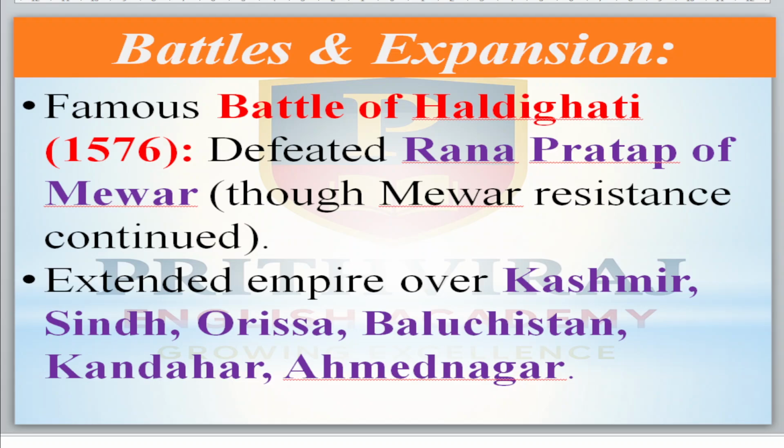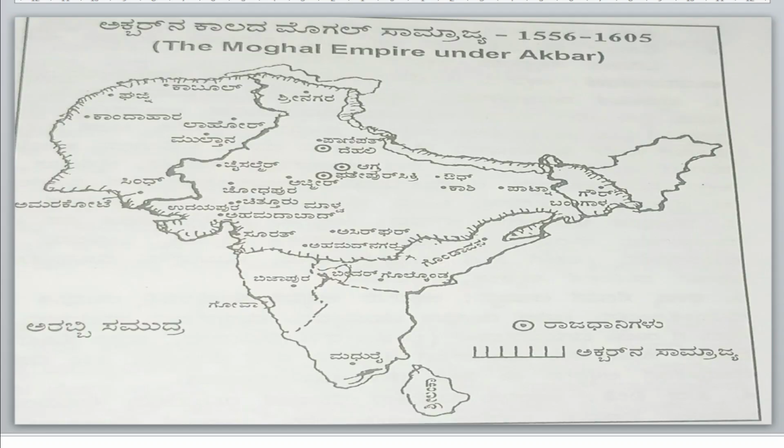The war with Akbar continued even after the Battle of Haldighati. Akbar was able to extend his empire over Kashmir, Sindh, Orissa, Baluchistan, Kandahar and Ahmednagar.